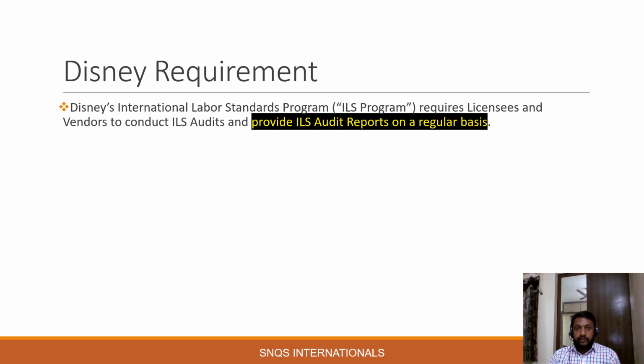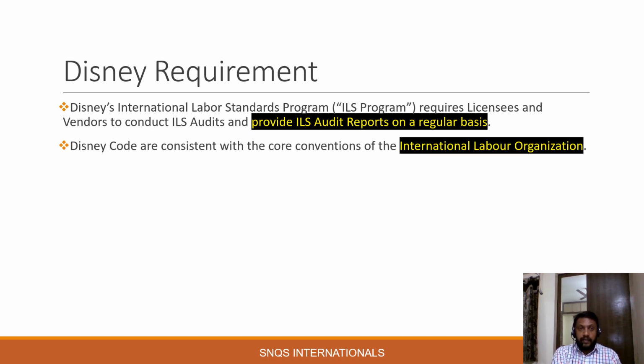So the report submitted to Disney will again be converted into an ILS audit, and based on that ILS audit, Disney checks whether the factory complies with the Disney standards. So they have some categories of findings, like they call it MCS violation, serious violation, and non-MCS violation, which we had already discussed in our previous video, that is in chapter 2. And Disney codes are consistent with the core conventions of the International Labour Organization.